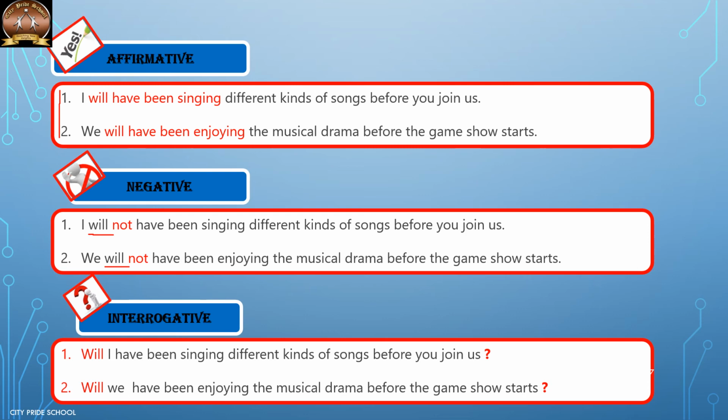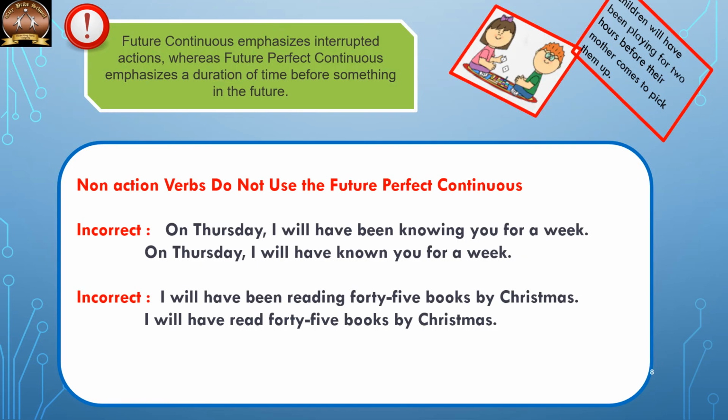For interrogative, of course, the same rule applies: we bring the helping verb to the beginning. So, will I have been singing different kinds of songs before you join us? Question mark. Will we have been enjoying musical drama before the game show starts? The basic difference between future continuous and future perfect continuous is, future continuous is used to emphasize interrupted actions, an action that was interrupted. Future perfect continuous emphasizes or lays stress on the duration of time before something in the future.